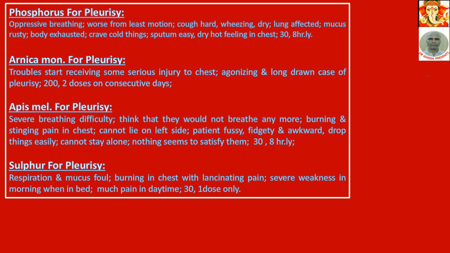Phosphorus for pleurisy. Oppressive breathing. Worse from least motion. Cough hard, wheezing, dry. Lung affected, that is, see, lung affected is a very serious symptom, when the lung tissue is affected. Mucus rusty, body exhausted. Mucus rusty means bleeding has already started. Crave cold things, sputum easy, dry hot feeling in the chest. These are very serious symptoms. Use phosphorus 3, 8 hourly.